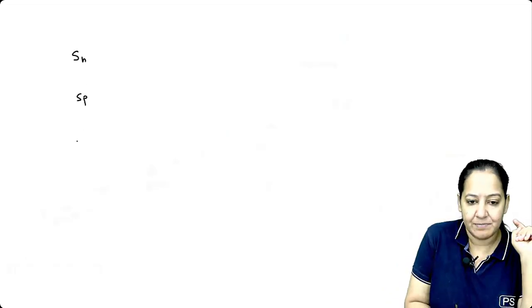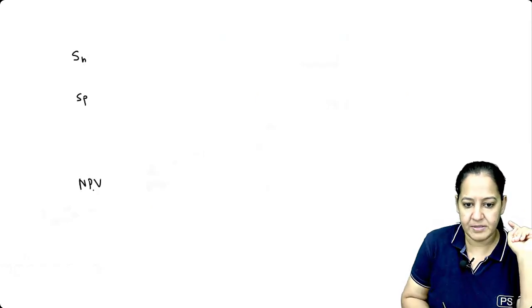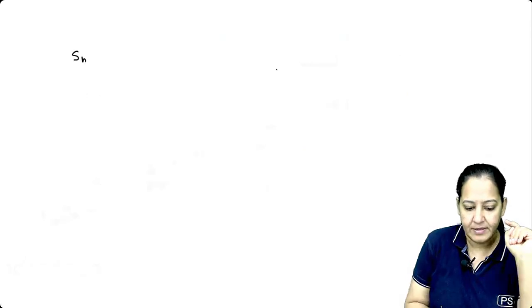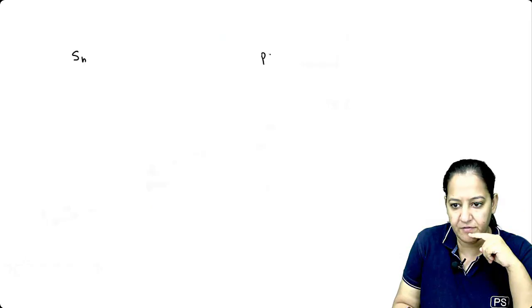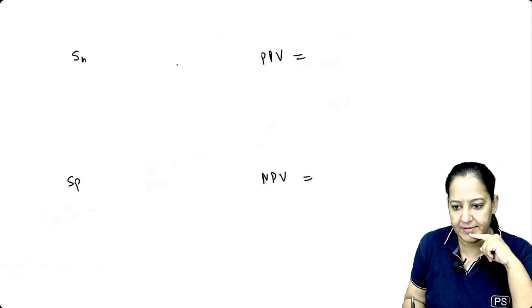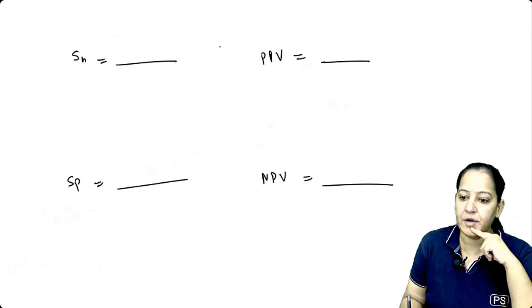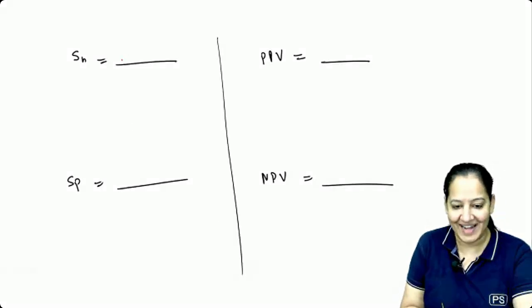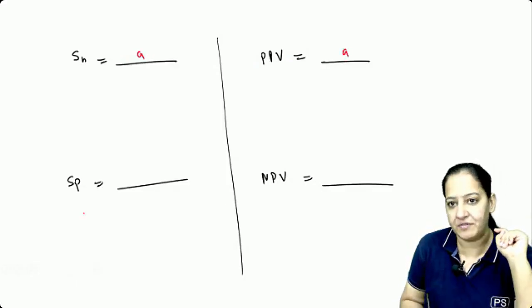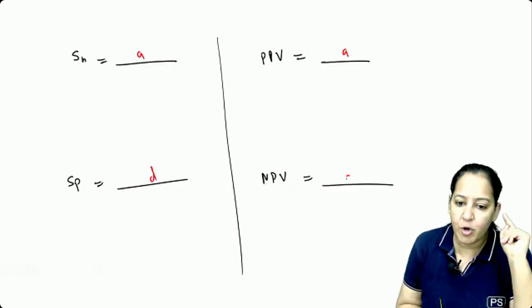Sensitivity, specificity, positive predictive value, negative predictive value. Rather, I must write like this. I would like to write sensitivity and positive predictive value together, and specificity and negative predictive value together. Sensitivity and positive predictive value have a tendency to detect the true positivity, so numerator is always A in both of them. And specificity and negative predictive value have a tendency to detect the true negativity, so numerator is always D.